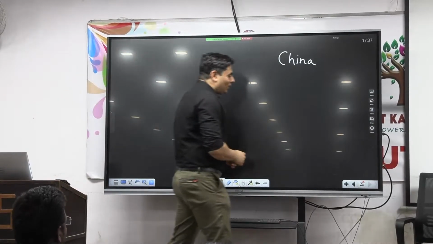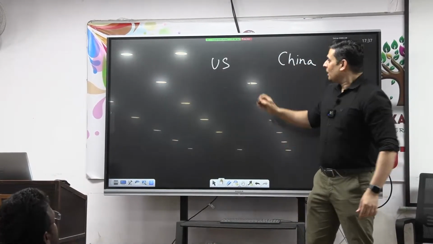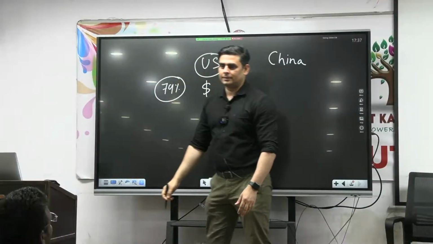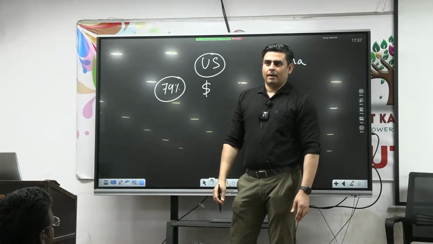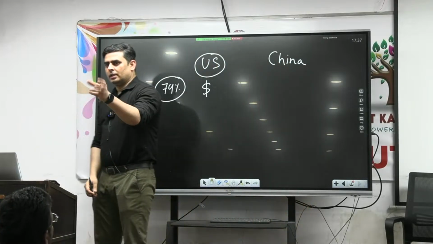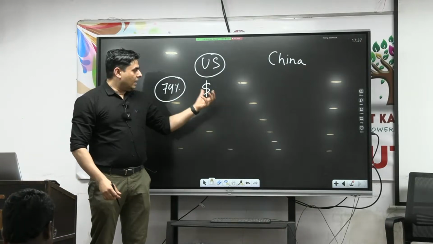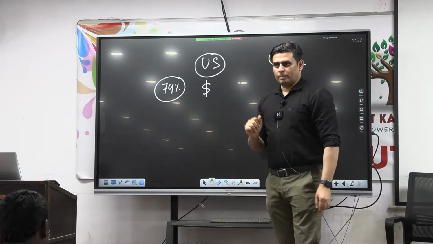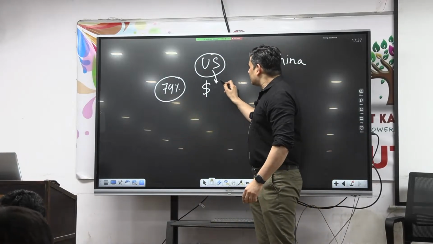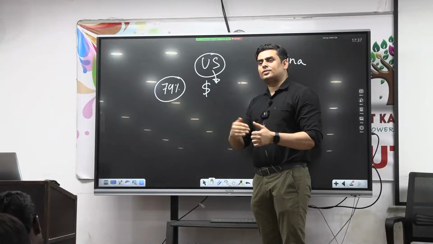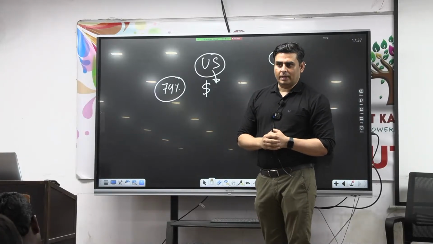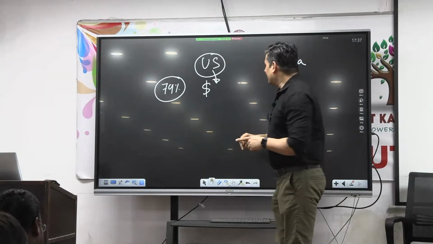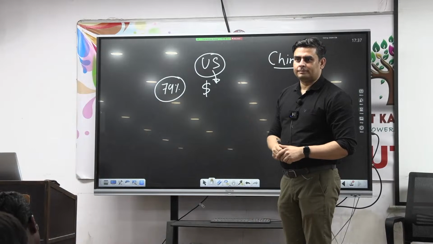So US, why US? Because almost 79% of world trade is happening in which currency? Dollar. So any change in the USA's economy, availability of dollar, is going to severely impact what? The entire world economy. And US is one of the world's largest consumer countries. So they consume a lot, and China produces a lot.